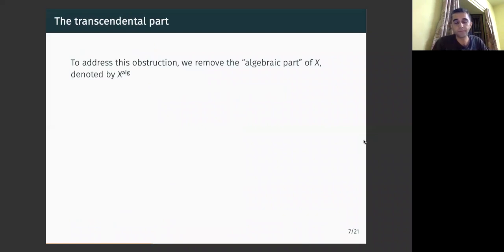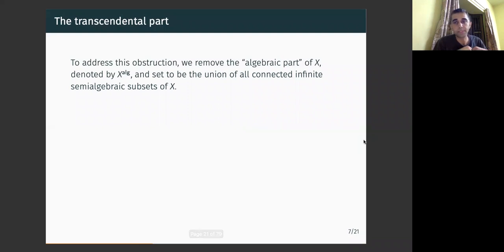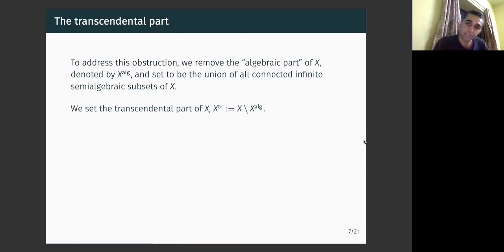If you remove every semi-algebraic curve inside X, or all infinite connected semi-algebraic subsets of X, then these are the obvious things that are going to cause us trouble. If you do that, then perhaps there's a chance, and it turns out to be okay in a lot of situations. It is the right setting to work with, so let me set more notation. The transcendental part of X would be X with all these infinite connected semi-algebraic curves taken out of X.